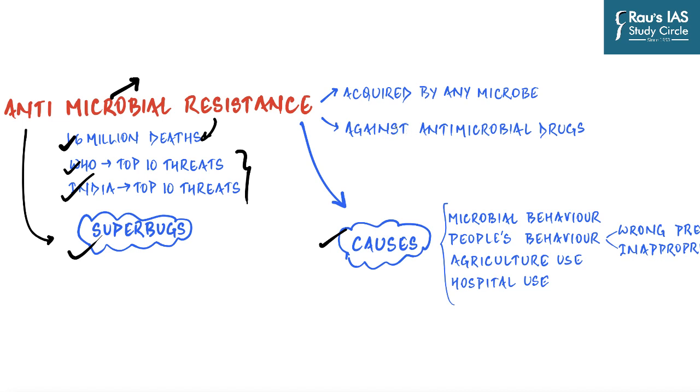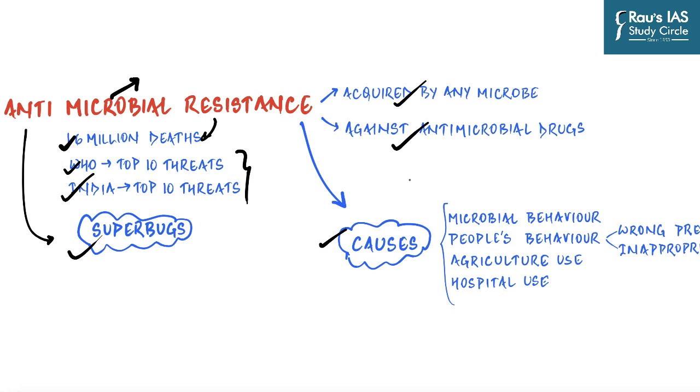And if we have to write an answer in the mains examination or concept for prelims examination, we can say that antimicrobial resistance is the resistance acquired by any microorganism, be it bacteria, virus, fungi, parasite, against antimicrobial drugs such as antibiotics against bacteria, antifungals against fungus, antivirals against viral infectious diseases, and antimalarials against plasmodium.